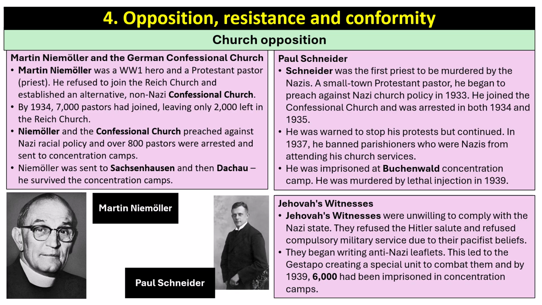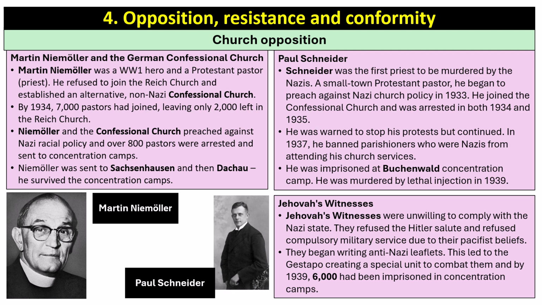Paul Schneider was the first priest to be murdered by the Nazis. He was a small-town Protestant pastor. He began to preach against Nazi church policy in 1933. He joined the Confessional Church and was arrested in 1934 and 1935. He was warned to stop his protest, but he continued. In 1937, he banned parishioners who were Nazis from attending his church services. He was imprisoned at Buchenwald concentration camp and murdered by lethal injection in 1939.